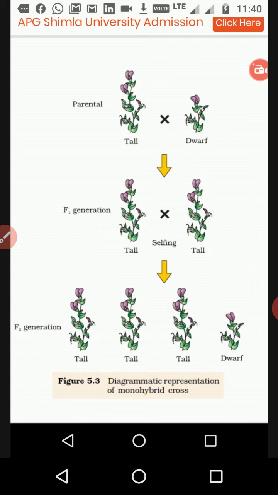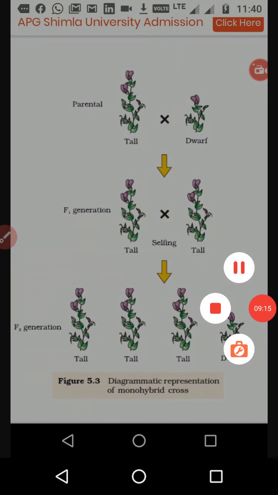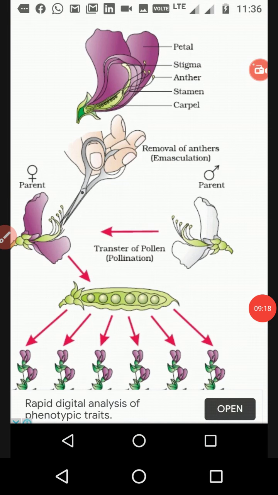Clear? So again, in the next diagram, I am going to show you what is called cross pollination and what is called hybridization. That is also called hybridization. Clear? So here you can see what is hybridization. Two or three names are there. The main word is cross pollination or hybridization. Cross breeding, cross pollination, hybridization, all three are the same. And another word is desired pollination and desired fertilization.